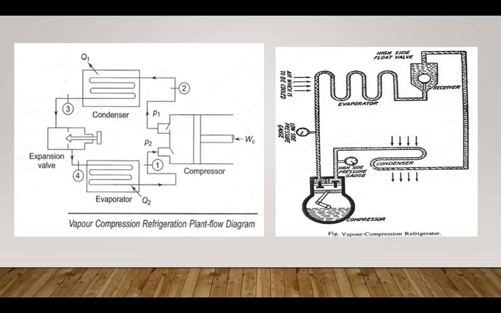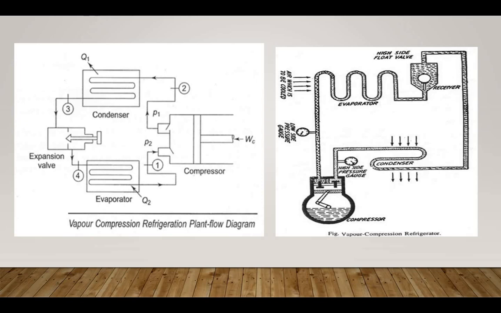Also for the preservation of foods by freezing, chilling, storage and transportation, including meat and poultry products, and storage of ice, blood and medicines.